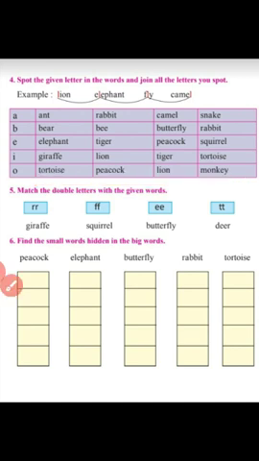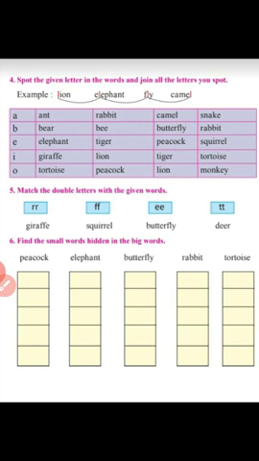Now next question, number 5. Match the double letters with the given words. Now you can see double R, double F, double E and double T. These double letters are given, and below these double letters spellings are given. Giraffe, squirrel, butterfly, and deer.